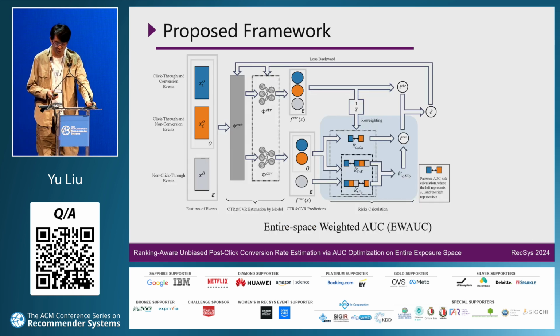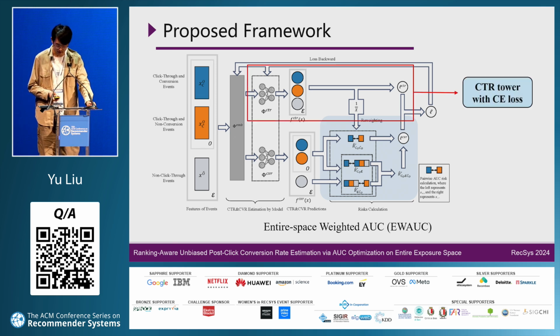Now let's get into our proposed methods. Entire-space weighted AUC, EWAUC for short. Our framework takes all the samples in the entire space as input and trains two towers with shared embeddings. The first tower is the CTR tower. It can naturally train with clicked and non-clicked samples. Here we use cross-entropy loss for its training.